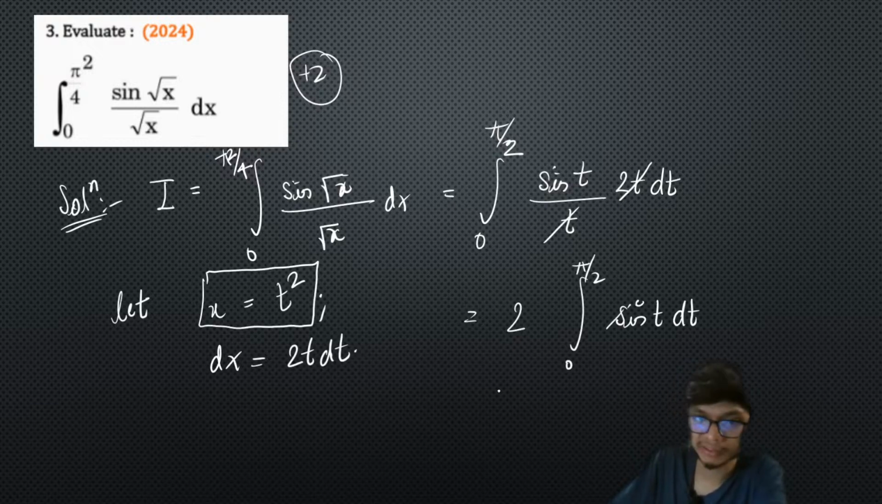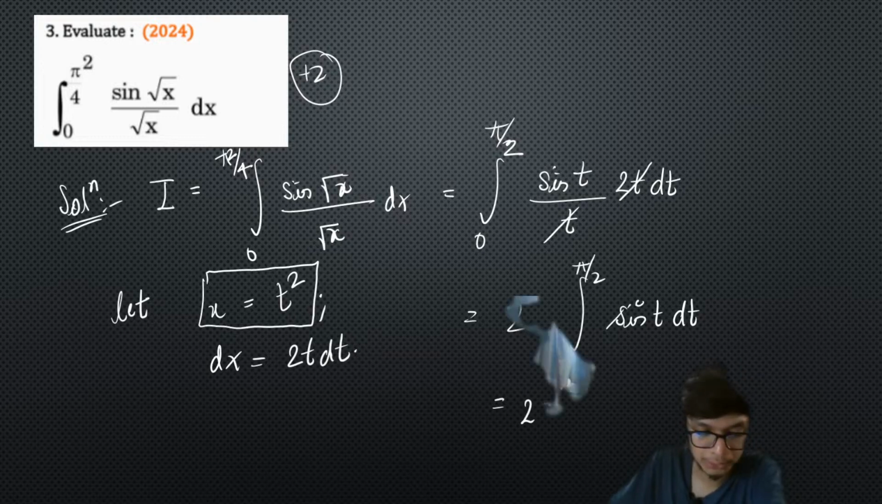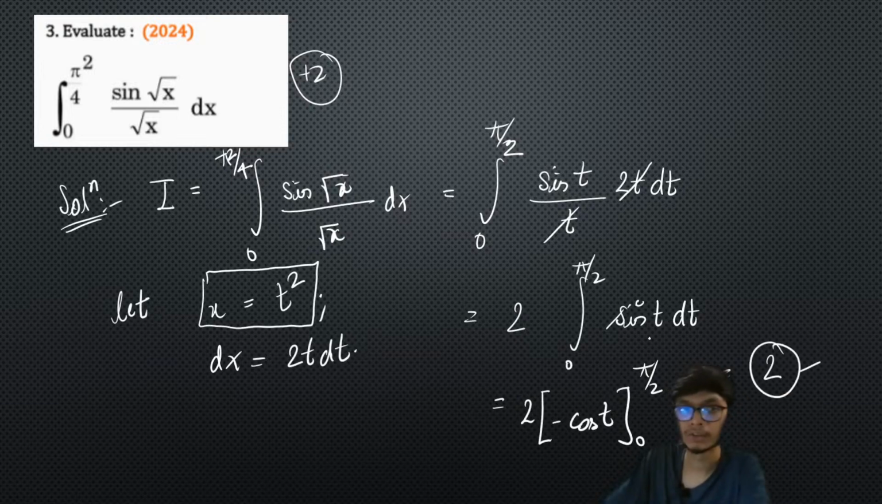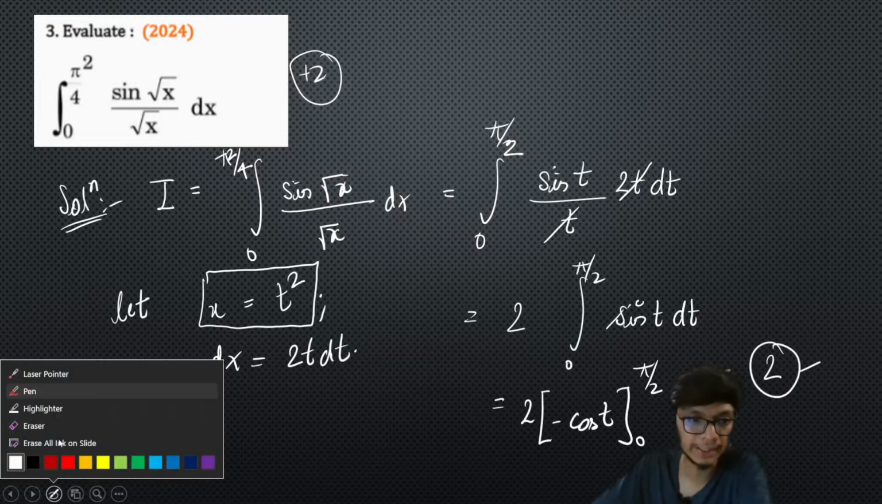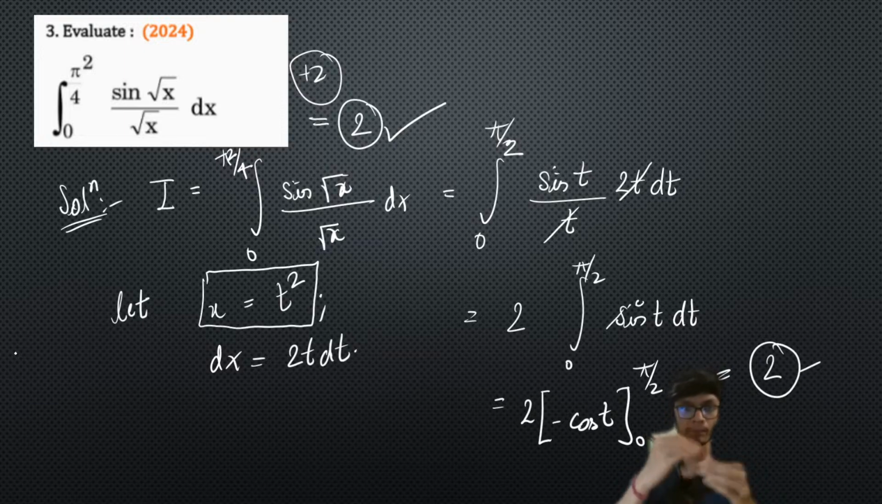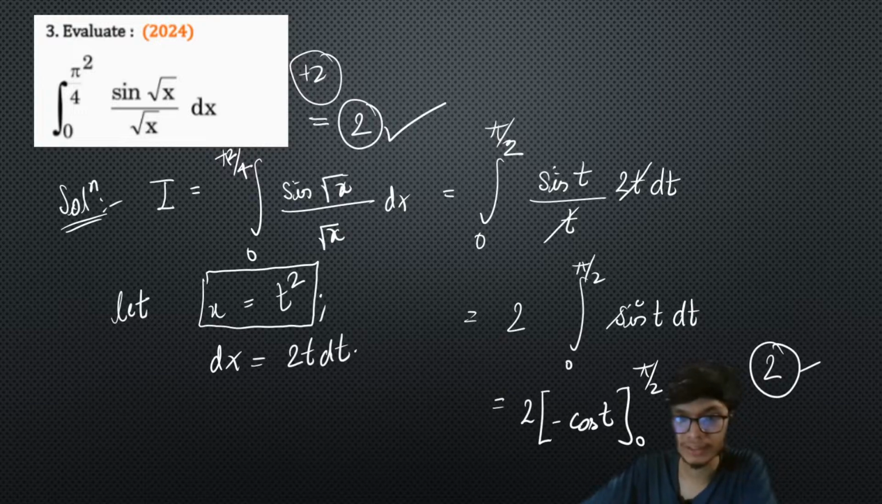Now you can definitely simplify this, and this is basically going to be equal to 2 times minus cos of t, and putting the limits, from here you will get the answer as 2, right? So the ultimate answer of this particular definite integral is going to be equal to 2, right? So +2 marks if your answer is 2, right? So if you're solving it step by step and you're showing all the calculations, then definitely you're going to fetch the full marks, right? I hope I was clear enough.